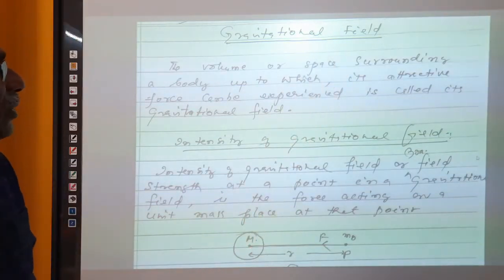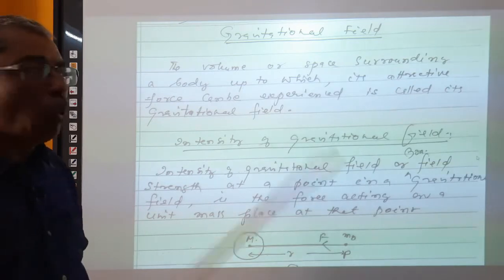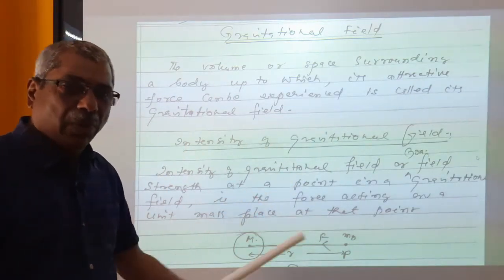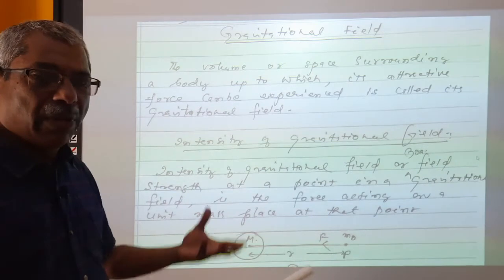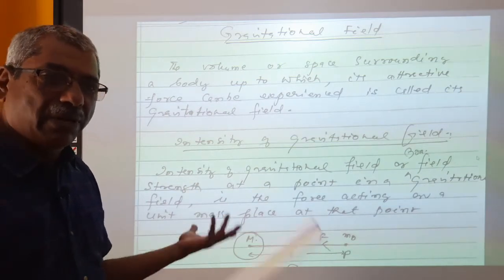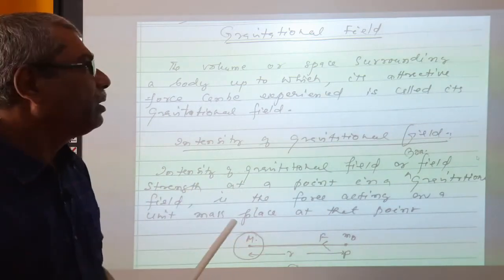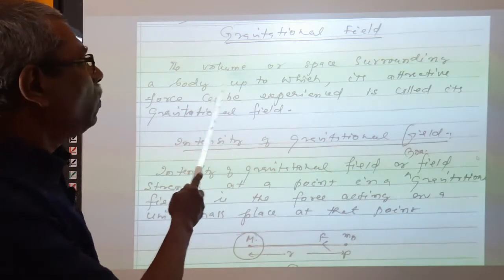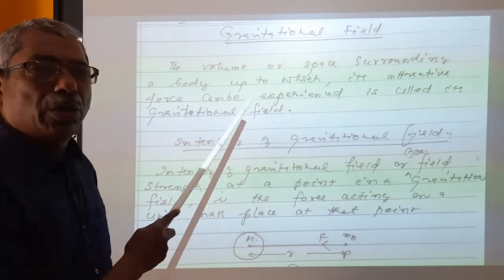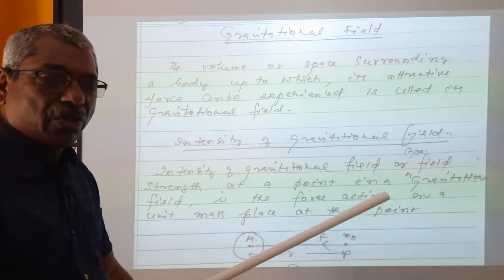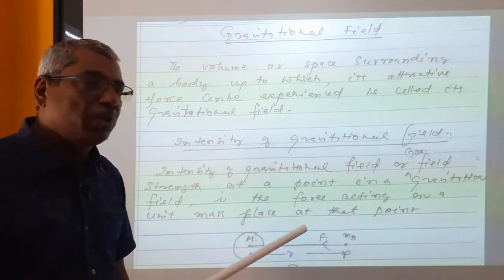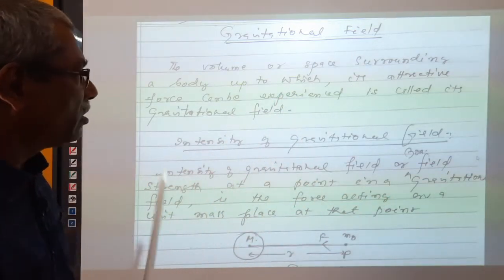Right? Gravitational field due to a body, any body, that can be a chalk piece, that can be a sphere, that can be a duster, any body, is the volume or space surrounding the body up to which the attractive force due to the body can be detected.